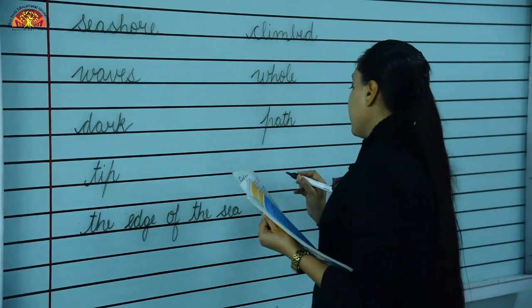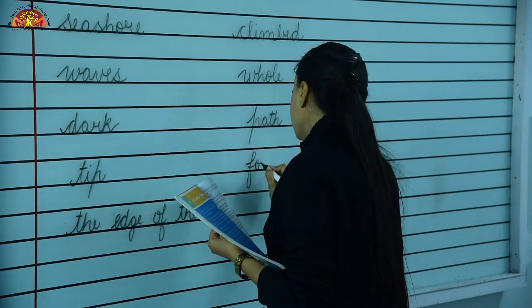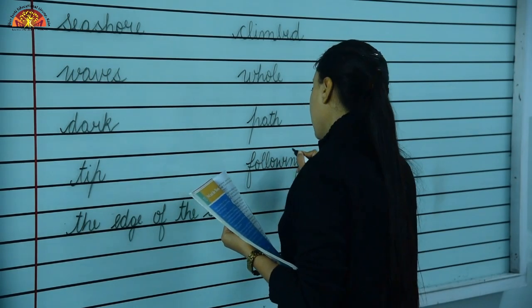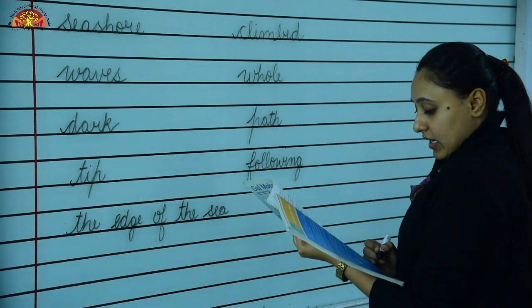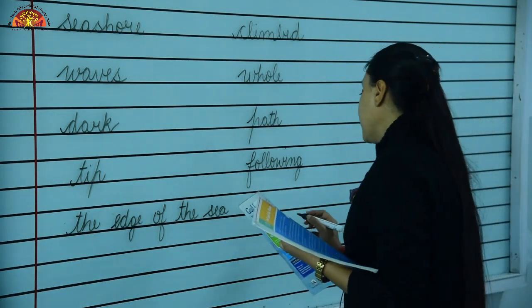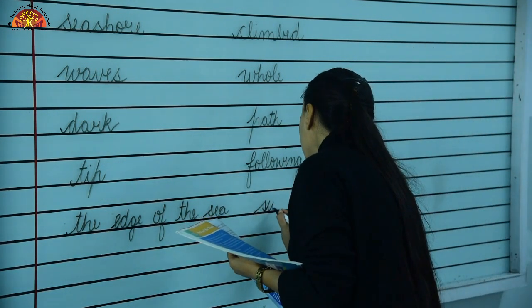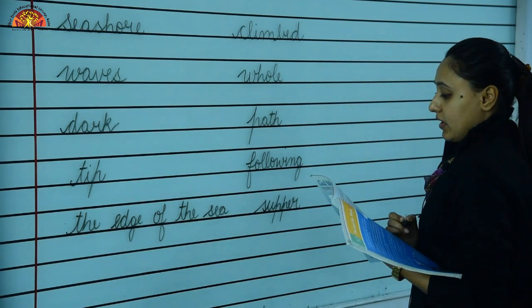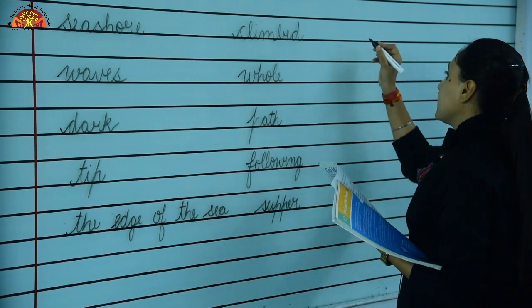After that following, F-O-L-L-O-W-I-N-G, following, okay. Then supper, S-U-P-P-E-R, supper.